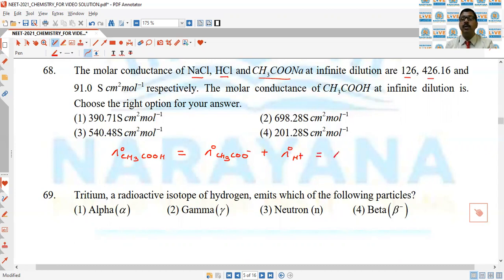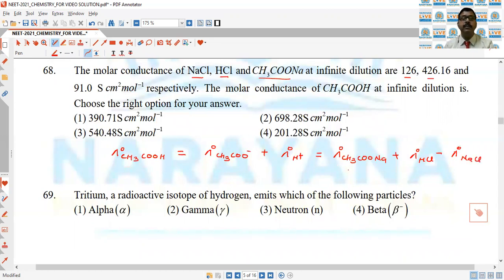This is equal to the molar conductance of sodium acetate plus molar conductance of HCl minus the molar conductance of NaCl.